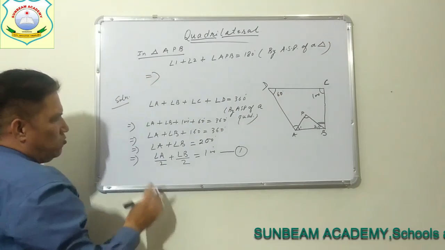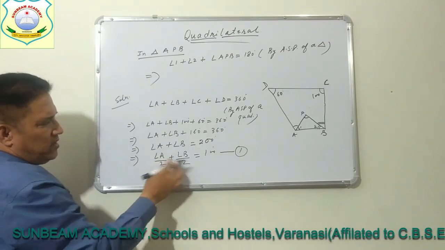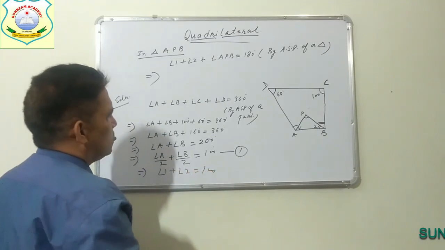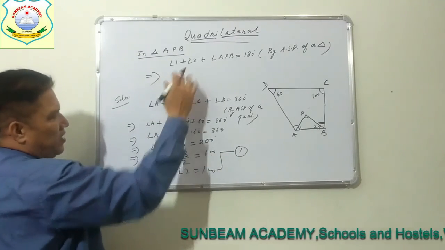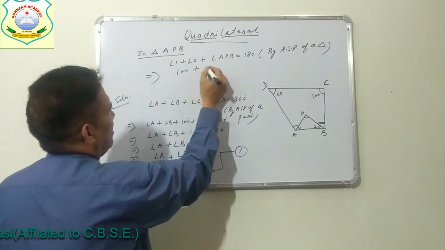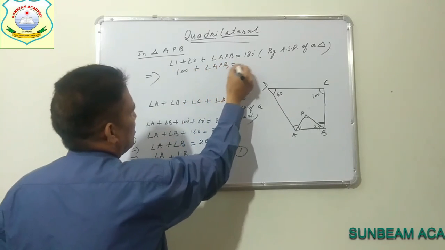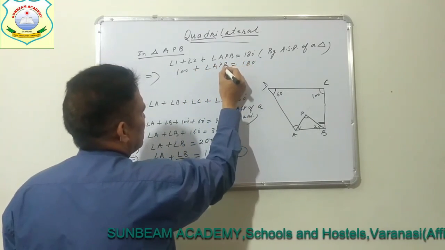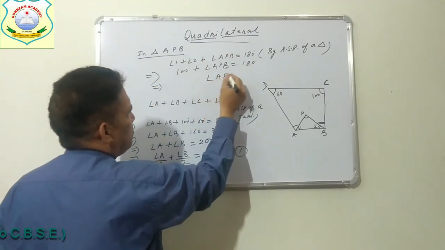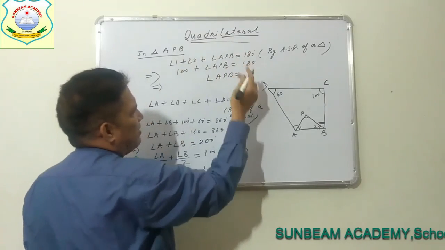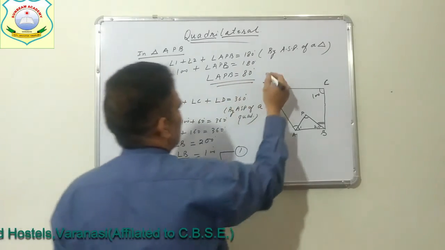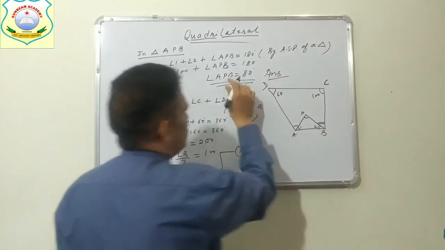So 1 plus 2, this is actually A by 2 plus B by 2, so angle 1 plus angle 2 is equal to 100 degrees. So 100 degrees plus angle APB is equal to 180 degrees. So you will transfer, then you will get angle APB is equal to 180 minus 100, that is 80 degrees. So this is our answer: angle APB is equal to 80 degrees.